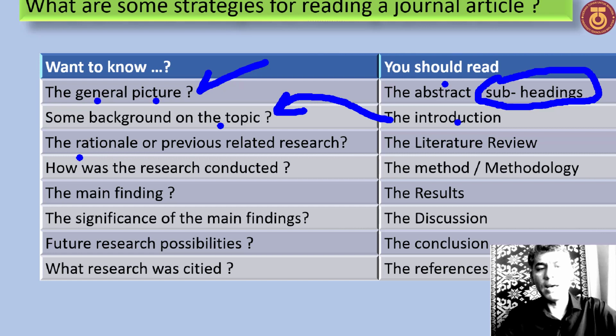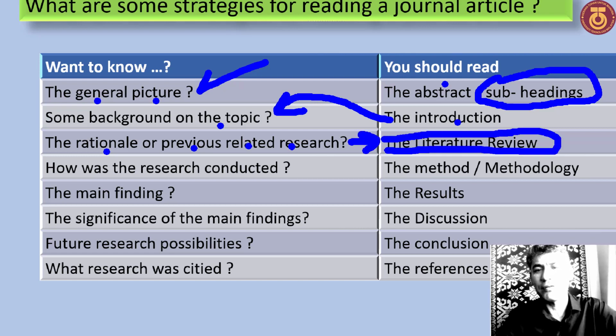If you want to know about related previous research, where do you go directly? Go to the review, or literature review. Inside the research paper there is a review, so you read the review, and from it you can find related previous research. If you want to know how the research was conducted, go directly to the method and methodology.